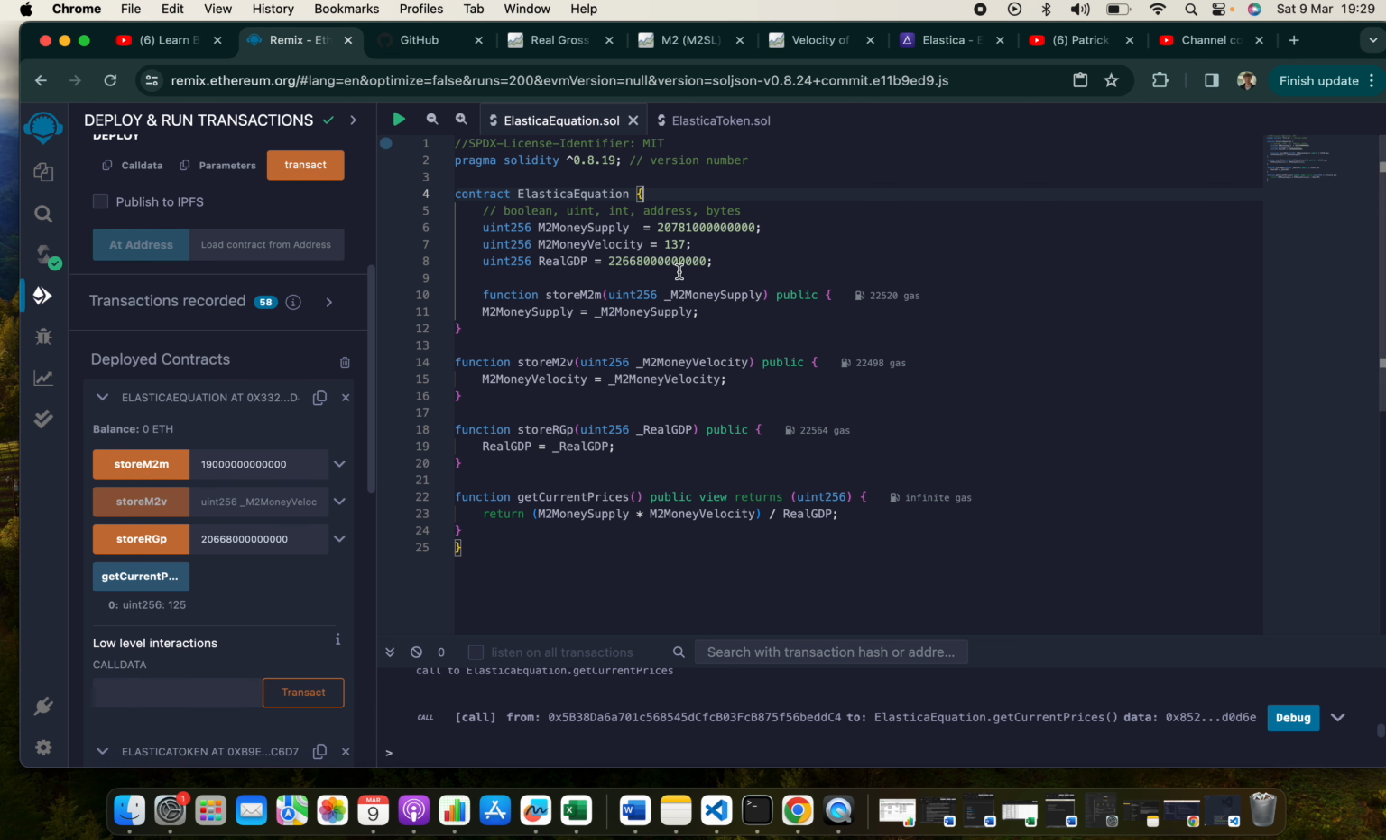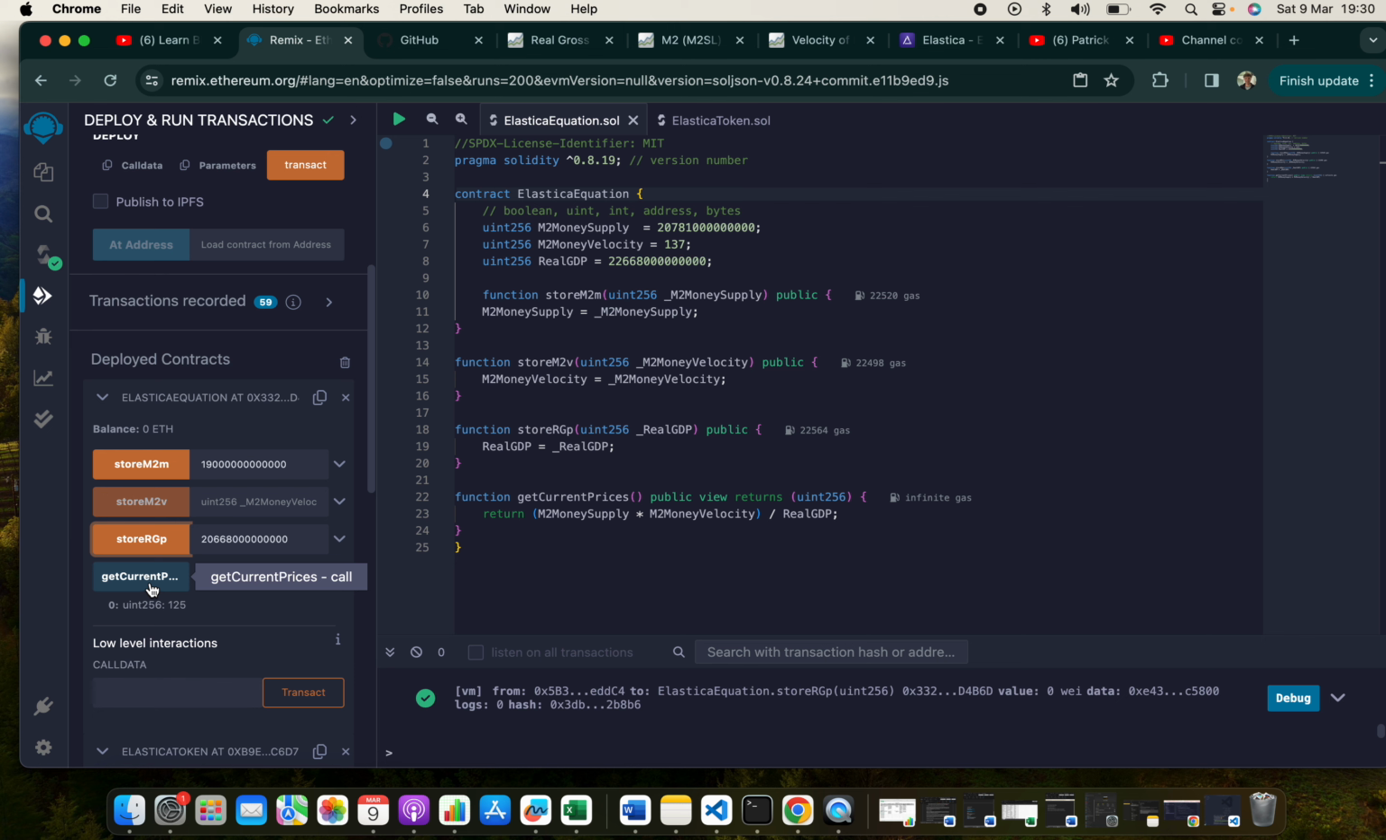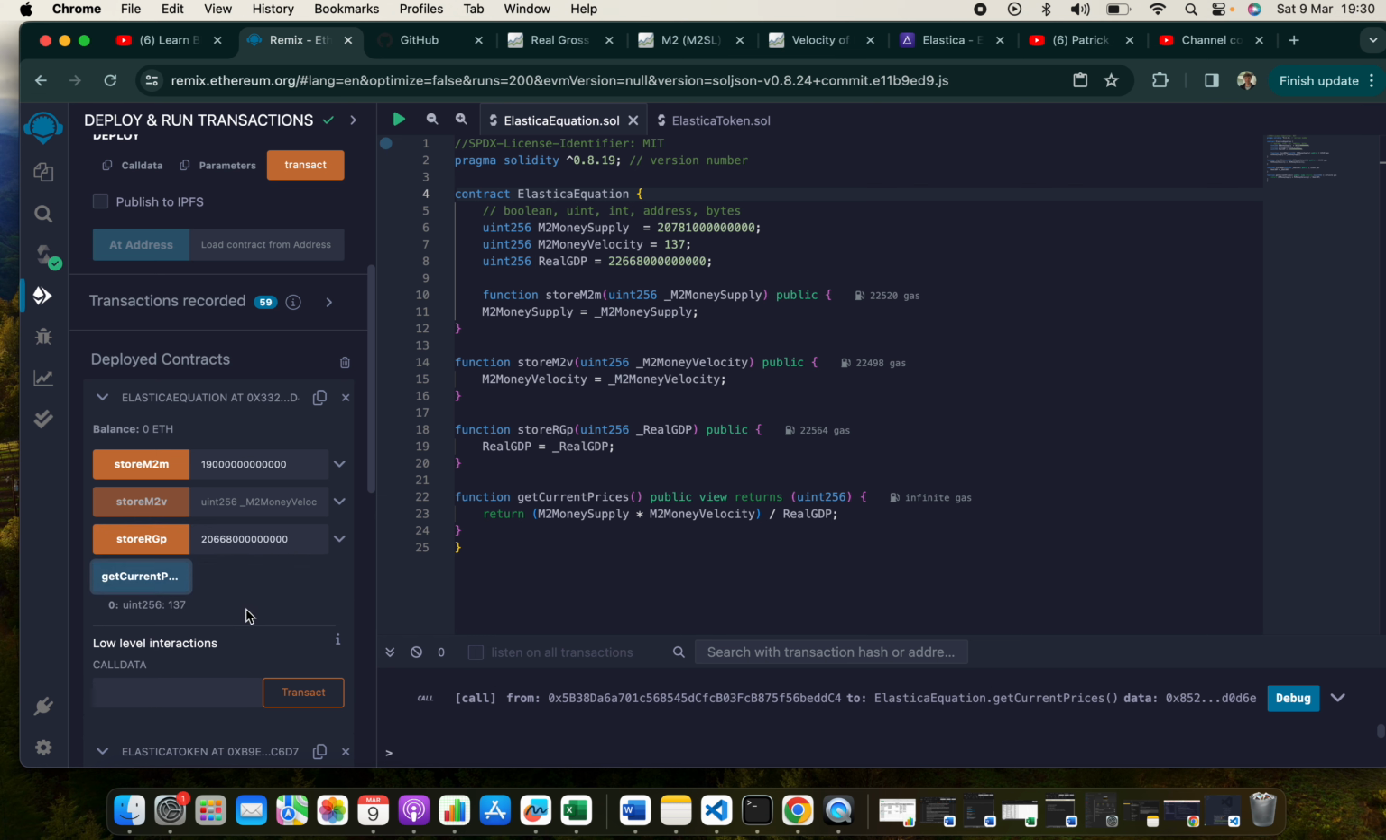So, for instance, the GDP figure is currently 22.6 trillion, but perhaps things were looking bad and we were looking recessionary, and the latest figure became 20.6 trillion, as you can see down here on the left-hand side of the screen. And I update the figure with 20.6 trillion. We store that, and we get the current prices, which is 125, but once we've put the 20.6 trillion in, that's now moved to 137. And so with a contracting economy, we don't quite need as much money.